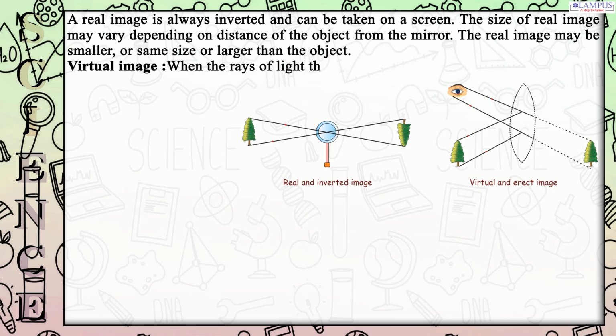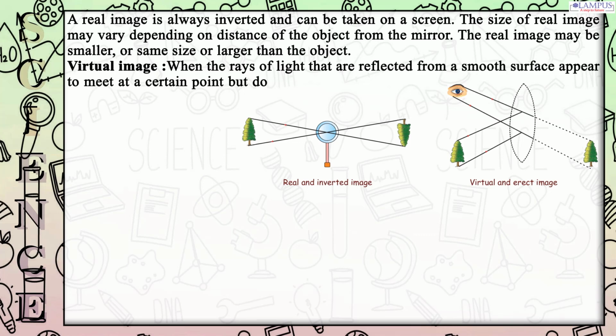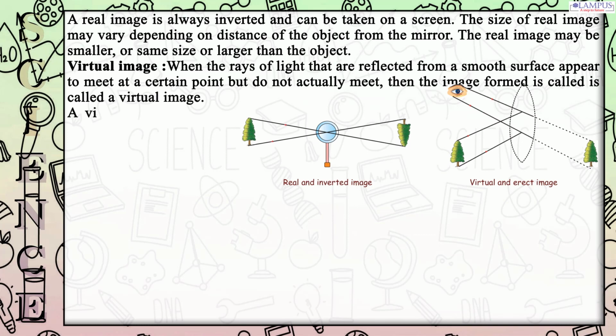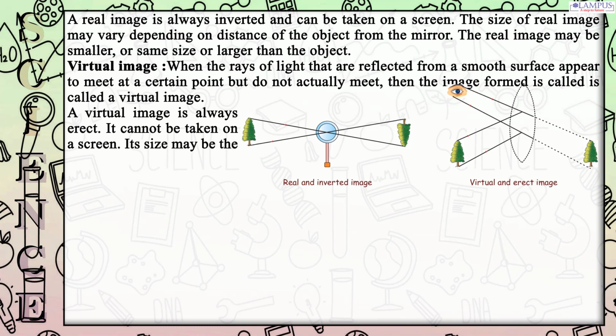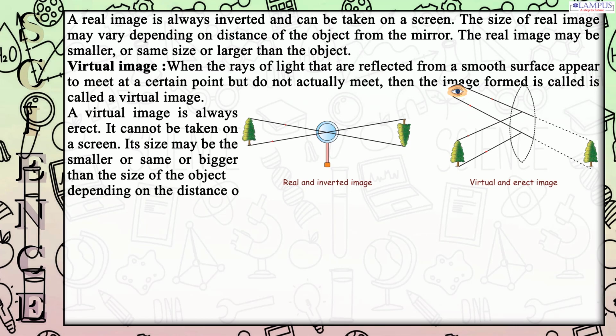Virtual image. When the rays of light that are reflected from a smooth surface appear to meet at a certain point but do not actually meet, then the image formed is called a virtual image. A virtual image is always erect. It cannot be taken on a screen. Its size may be smaller, the same, or bigger than the size of the object depending on the distance of the object from a mirror.